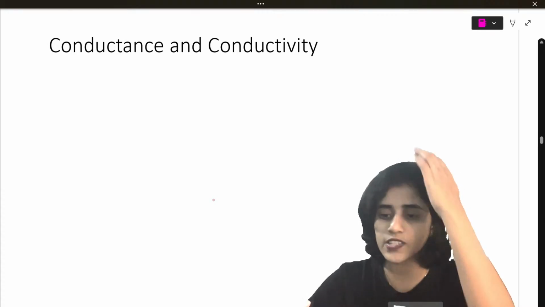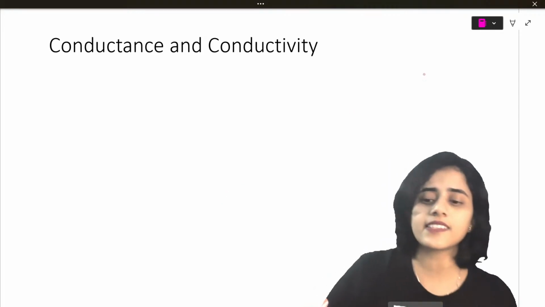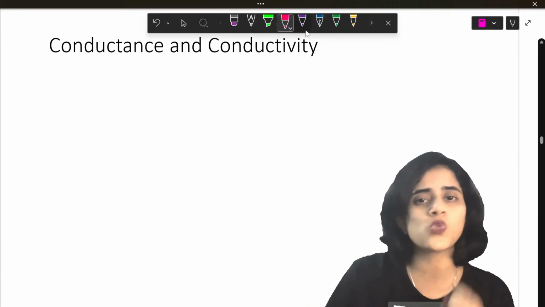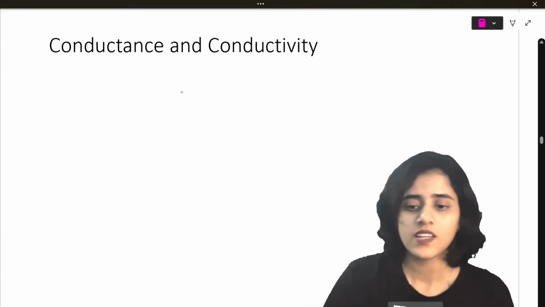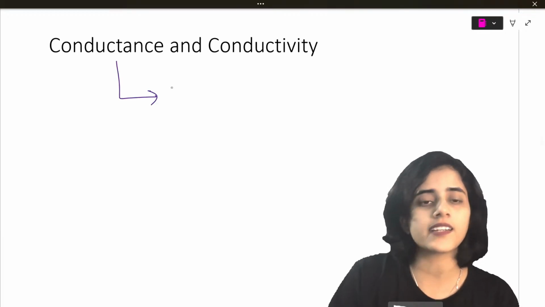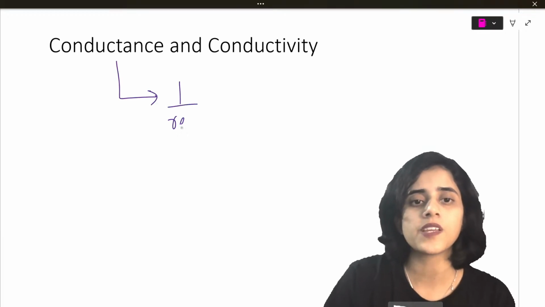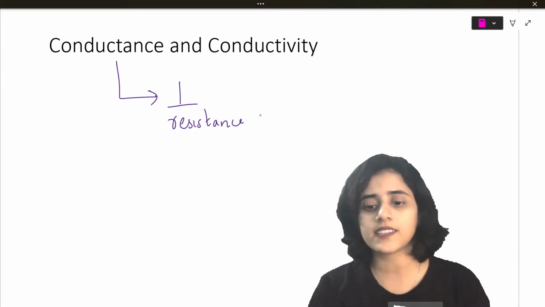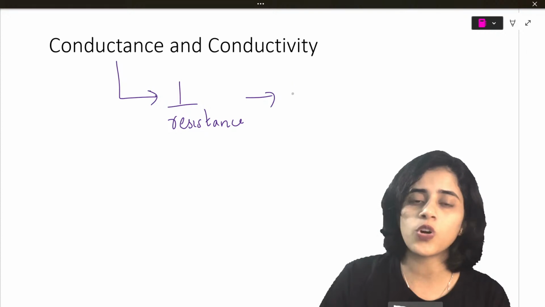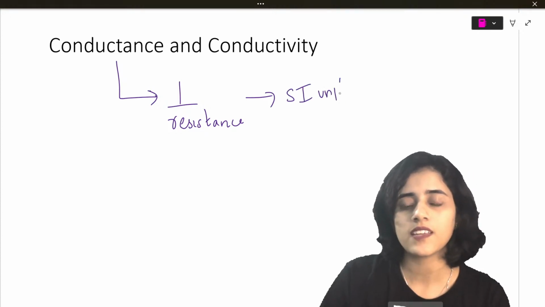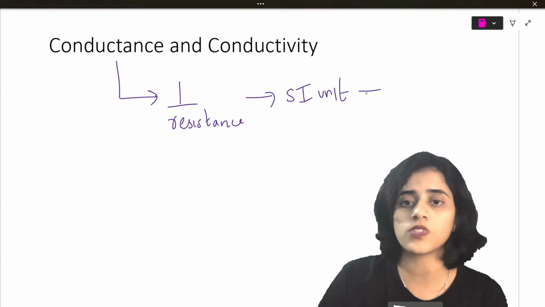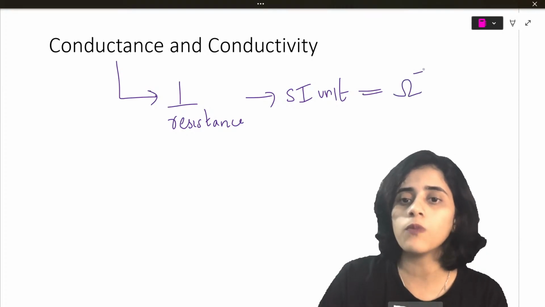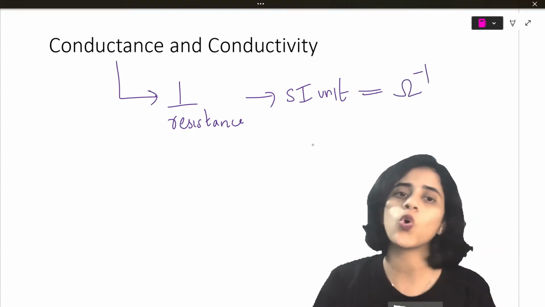So let's move on to the next topic, which is conductance and conductivity. This is also super easy, students. What is conductance? Conductance is basically 1 by resistance. Okay? Conductance is 1 by resistance. So what should its SI unit be? The unit of resistance is ohm. So the SI unit should be ohm inverse or 1 by ohm.